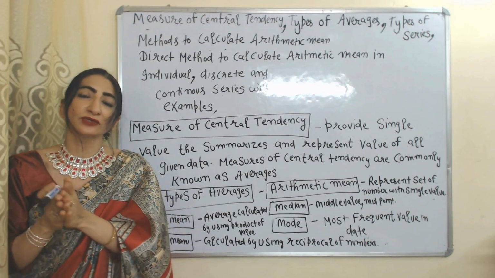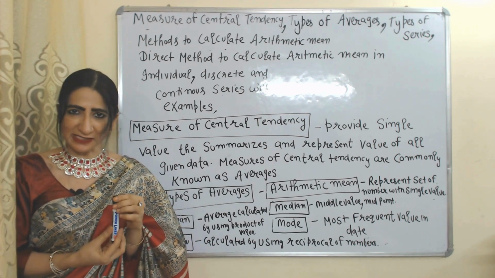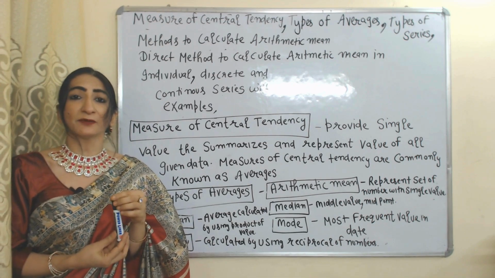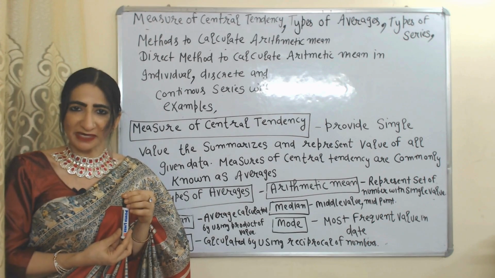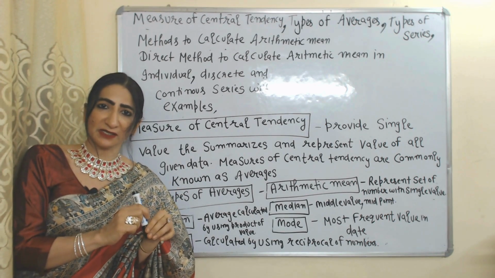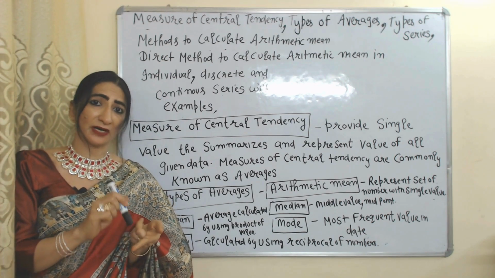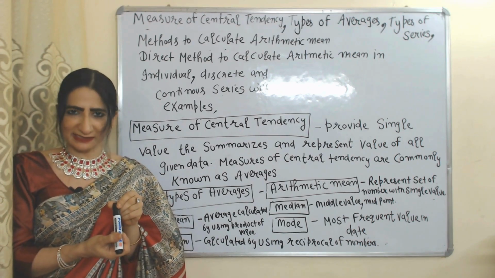Today we are going to talk about measures of central tendency, types of averages, types of series, and we will also see methods to calculate arithmetic mean. In detail, we will see the direct method to calculate arithmetic mean in all series, individual, discrete and continuous, with a practical example. So let's start.